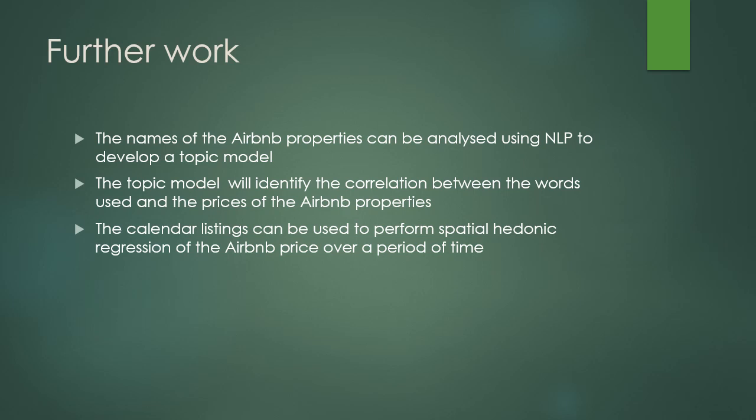So the further work that can be done from this project, we can actually use the name of the Airbnb properties using natural language processing to develop a topic model. In this topic model, we actually identify the correlation between the words used and the prices of the Airbnb properties. In addition, the calendar listings available can be used to perform hedonic regression of the Airbnb prices over time. And that concludes my presentation of this project.